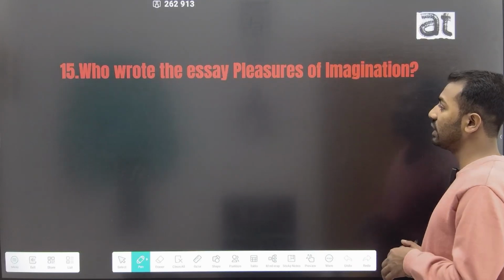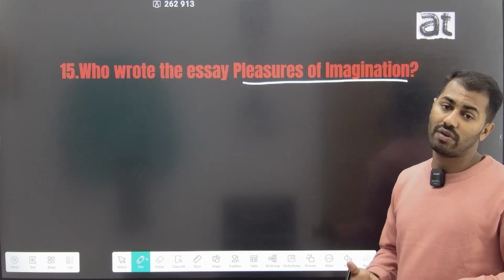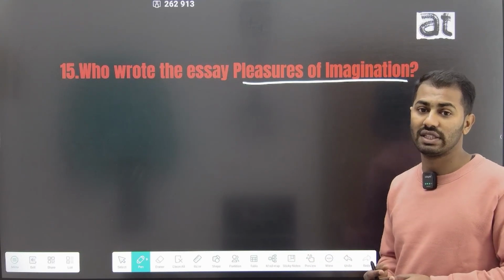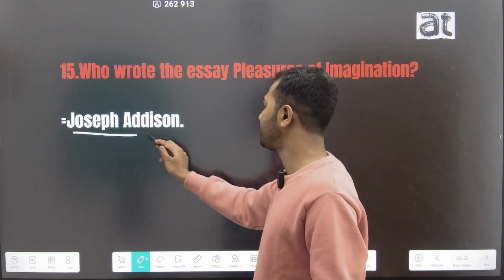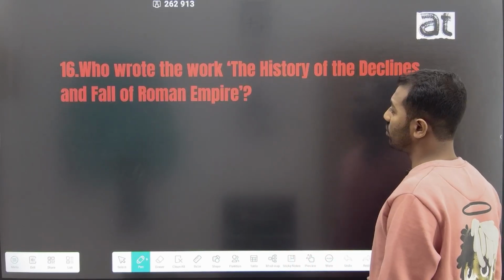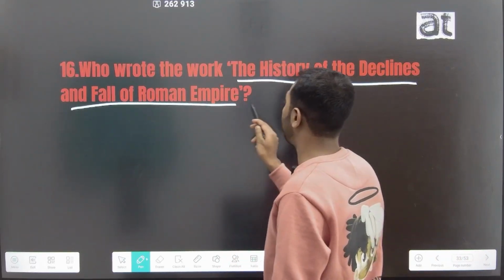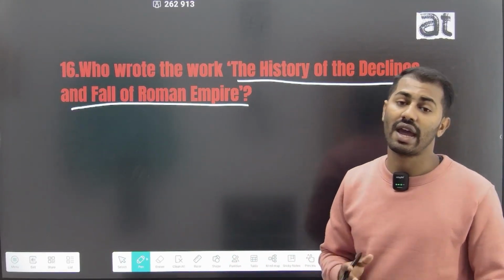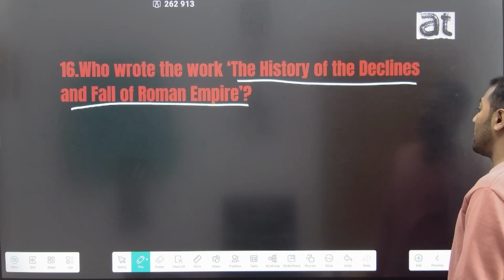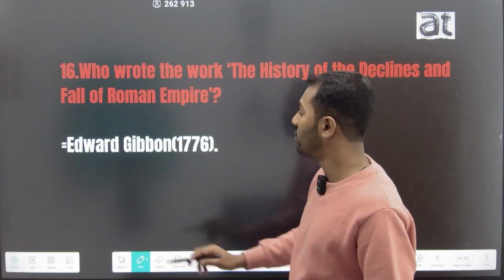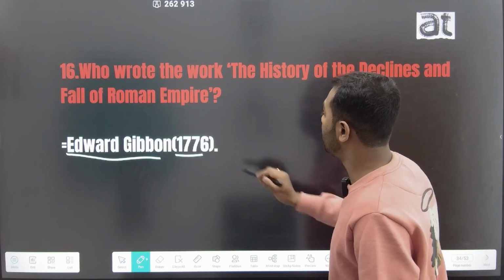The 15th question is, who wrote the essay Pleasure of Imagination? The essay Pleasure of Imagination is one of the most important essays of the early 18th century, and this essay is written by Joseph Addison. The 16th question is, who wrote the work The History of the Decline and Fall of the Roman Empire? It is one of the most important works of the mid 18th century, and it is written by Edward Gibbon. Edward Gibbon wrote this work in the year 1776.